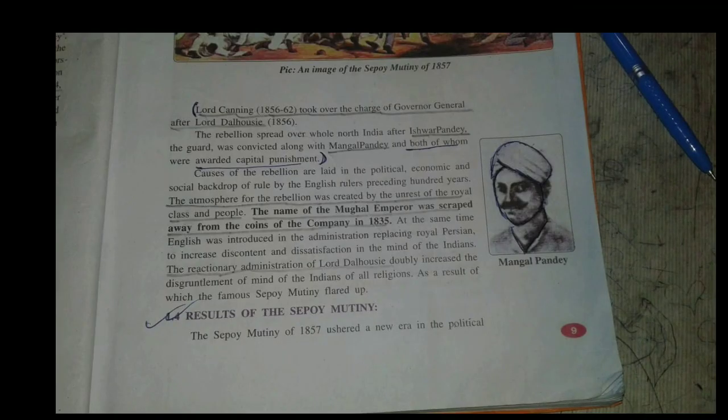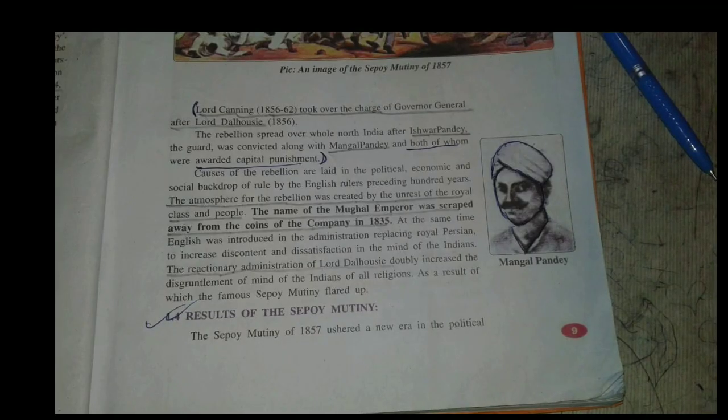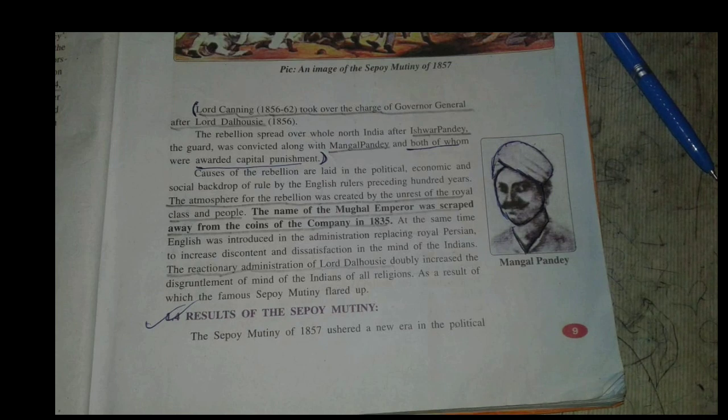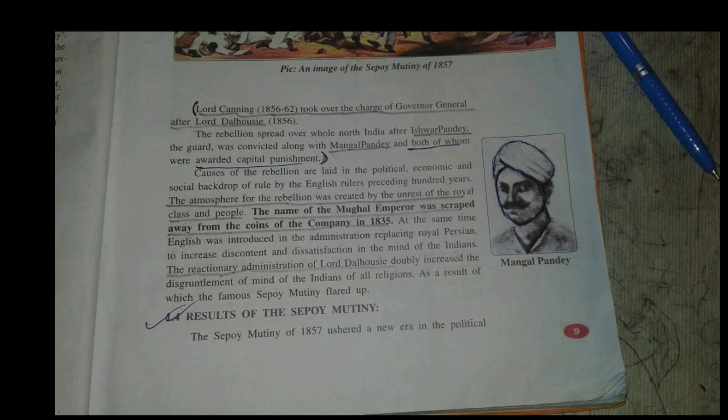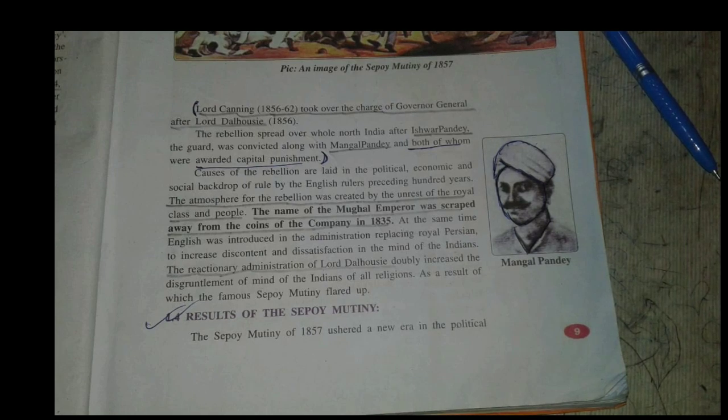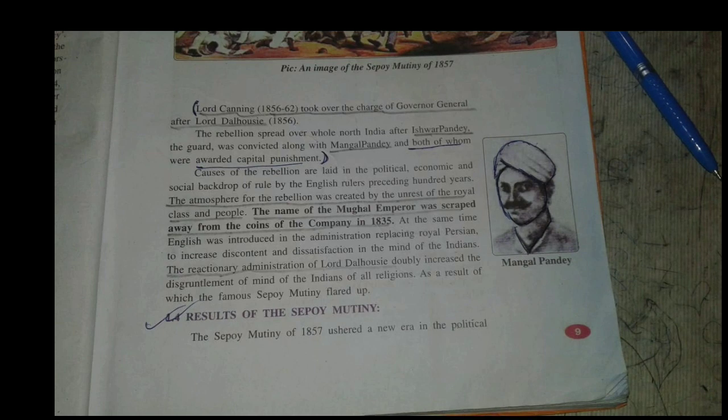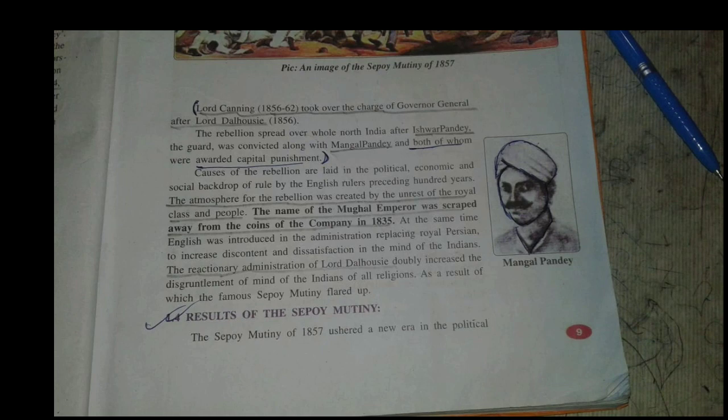The Sepoy Mutiny was the first major revolt by the Indians against the British. Later on there were many revolts and movements, as we know, but this one was the first of its kind. So from the downfall of the Mughals up to the Sepoy Mutiny is the first phase, and from the next year, 1858 to 1947, is the second phase.